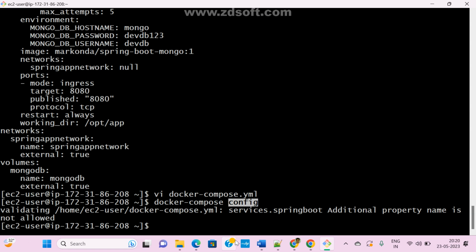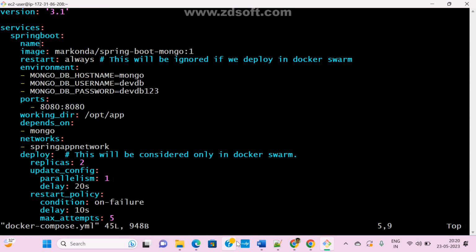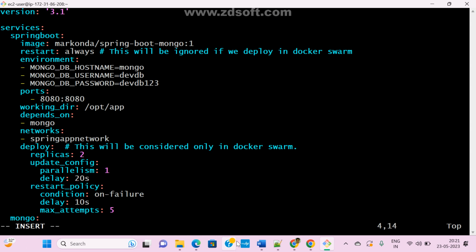Config means it is validating your errors. For everything, canonical order or not, and whether we have any mistakes, it is showing. If everything is okay, now it is working. Vi docker-compose. Now let me remove this one. This is checking the tags and all. So everything it is checking. Finally it will display the syntax and all.